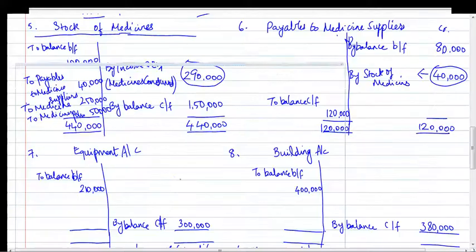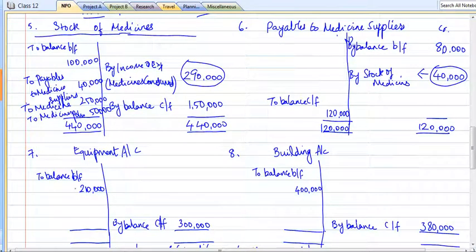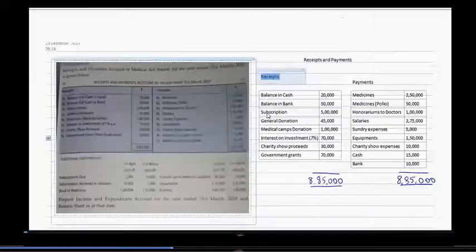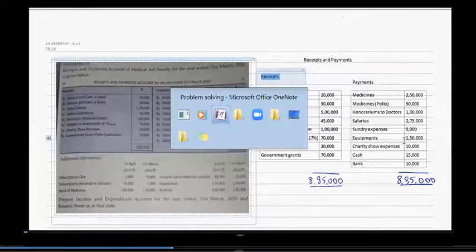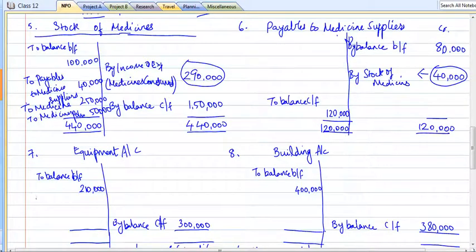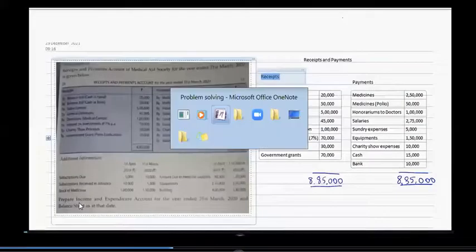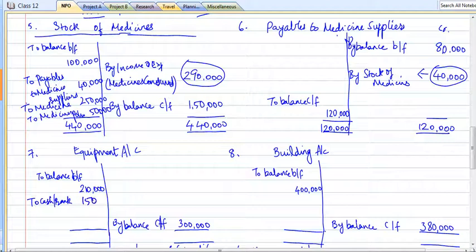Now let's move on to equipment. So equipment has an opening. I have brought in the opening and closing balance. So it is a debit balance account. It is an asset, right? So once again we will visit the receipts and payments account. In the receipts and payments, there is one payment made for equipment, which means we have purchased equipment. We have paid and purchased equipment. So let's take whether it is to cash or bank. Okay, so we have purchased equipment worth 1,50,000.